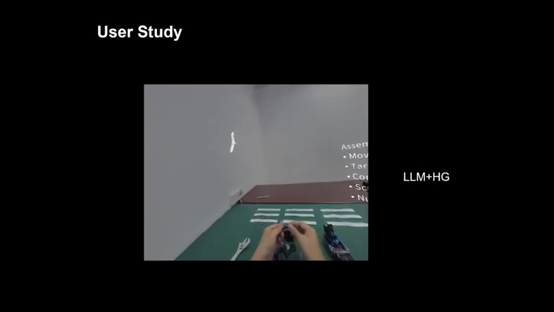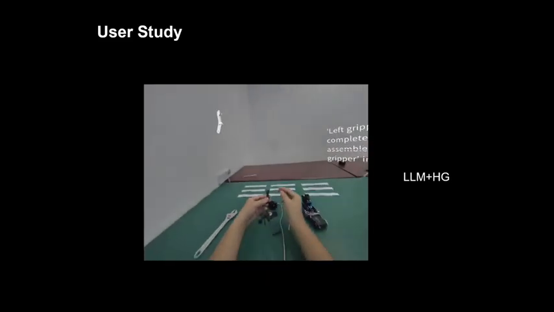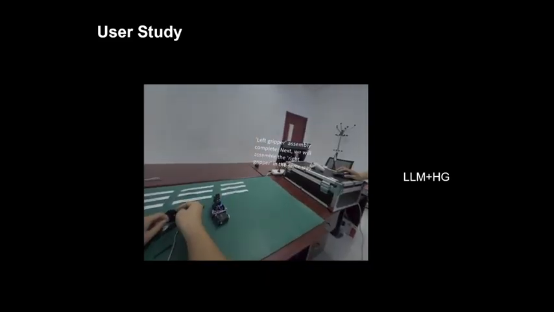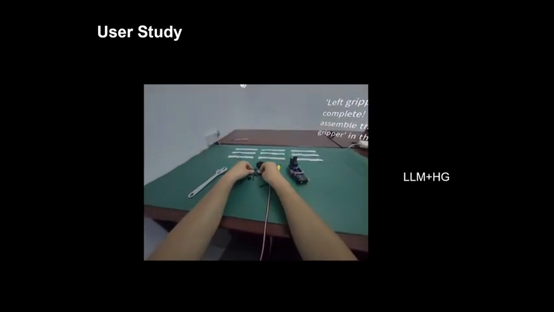LLM plus HG, our full proposed system, which used the LLM-mediated narration workflow to translate the hypergraph's structure into an ergonomically optimized and narratively coherent sequence of instructions.